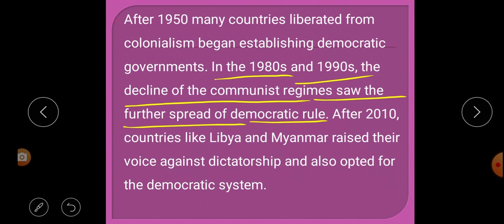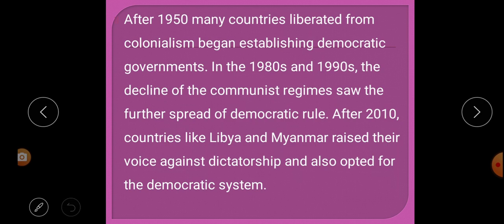Understood? Though many nations got freedom from colonialism in 1950, even then, after 1980 and 1990, slowly communism or the communist party came to an end. Thereafter, the spread of democratic rule increased rapidly.